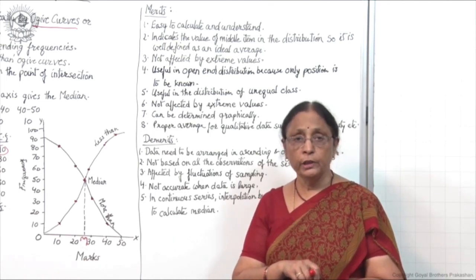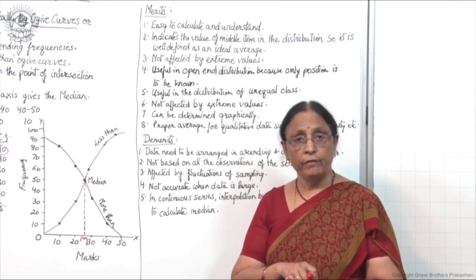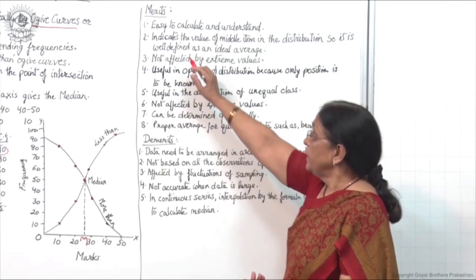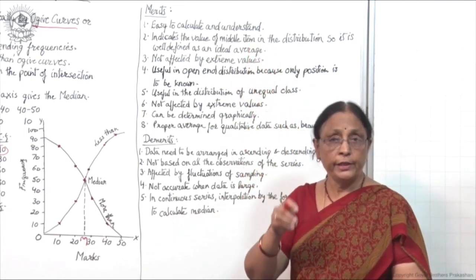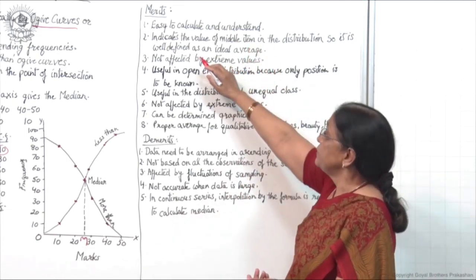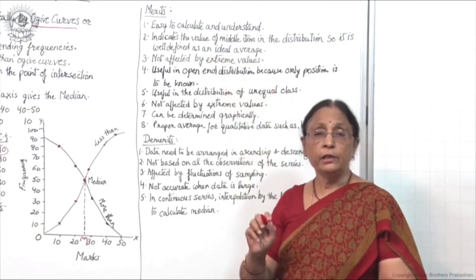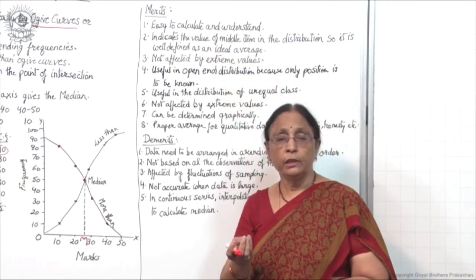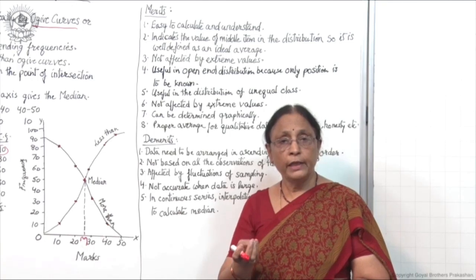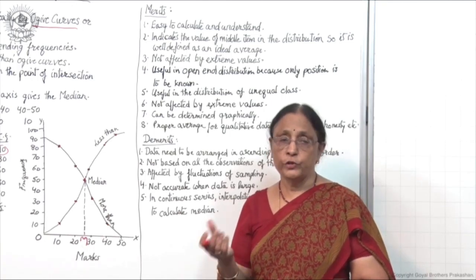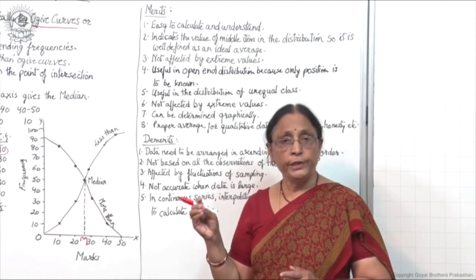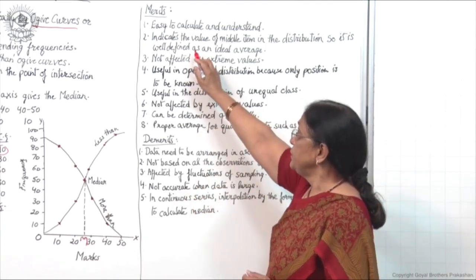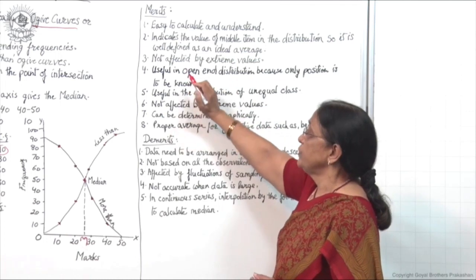As I told you earlier, it is a positional average, not a mathematical average. So it indicates the value of the middle position of the series, and normally the middle item indicates the average value of the whole series. So median is easy to define as a good average.